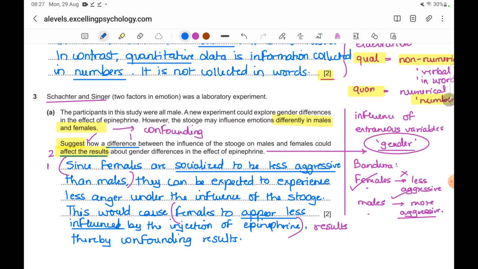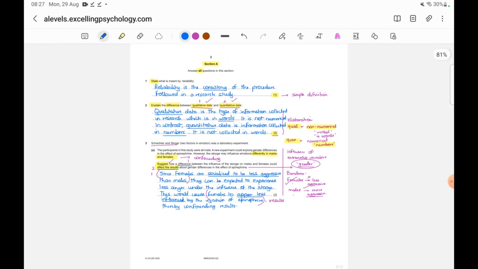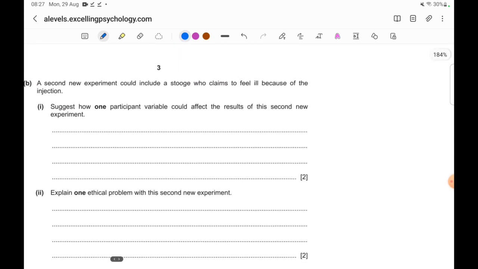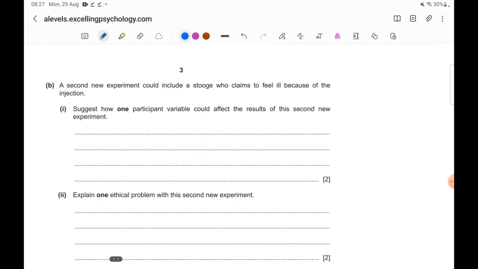Okay, let's move on to the next question now. It's on the next page. Okay, they're continuing with the same study. Let's see what else they're asking us. A second new experiment could include a stooge who claims to feel ill because of the injection. Okay, so they would want to include a new stooge, and he suggests that he's feeling ill rather than expressing any emotion. Suggest how one participant variable could affect the results of this second new experiment.